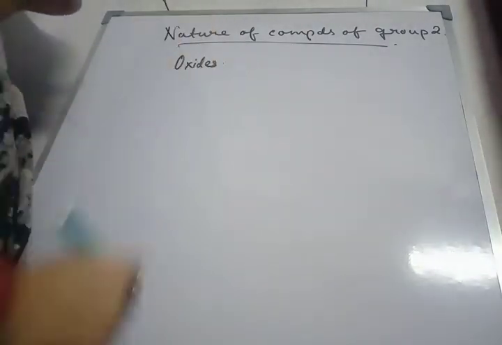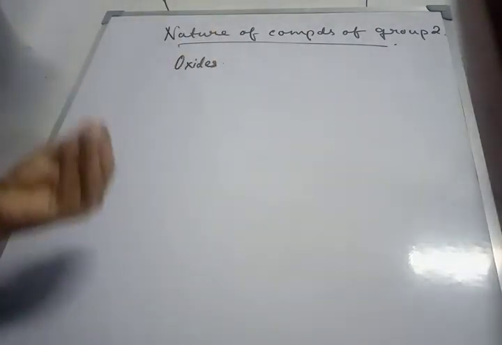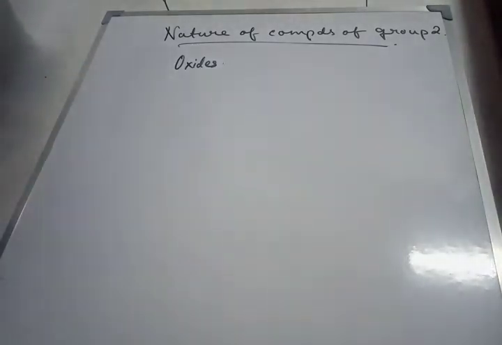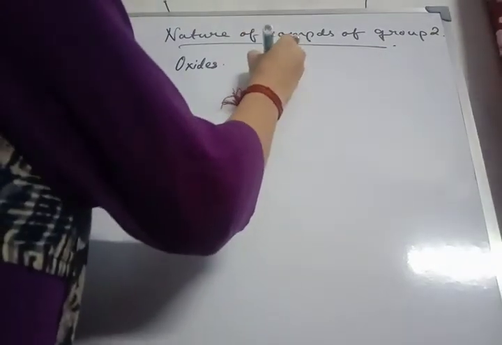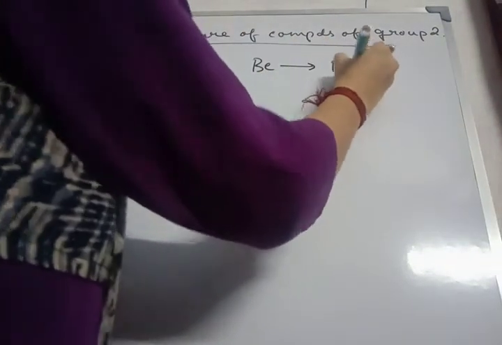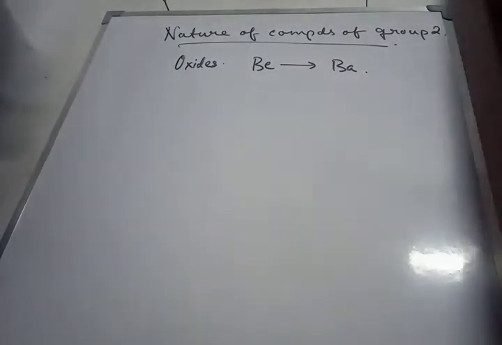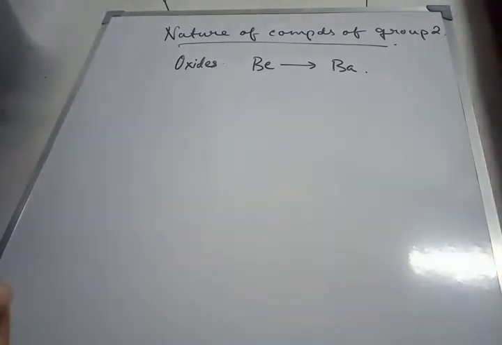Now, the basic or the ionic character of group 2 oxides increases on moving down the group. Why? As we are moving from beryllium to barium, the size increases, extent of polarization decreases, that decreases the covalent character, hence ionic character or the basic character of the oxides increases on moving down the group.